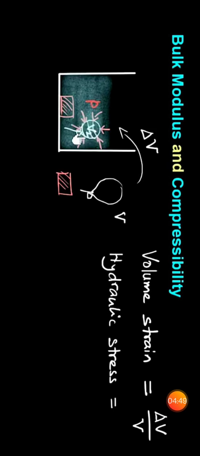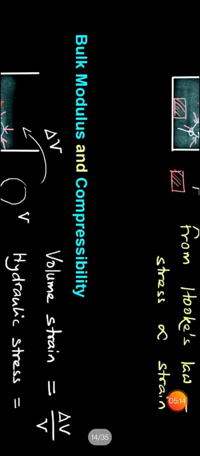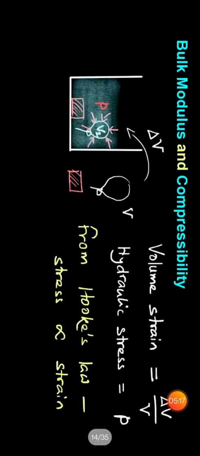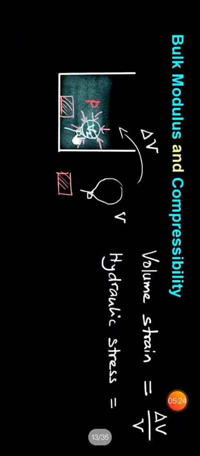We know the force per unit area is nothing but the pressure, denoted by P. Here we do not know how much force is applied, but we know the pressure applied onto the balloon. Then the hydraulic stress is denoted by P. Therefore the hydraulic stress is equal to P, the pressure applied there.